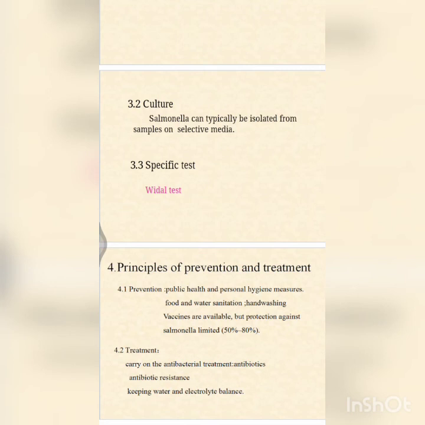How to demonstrate the antigens? We can demonstrate this in the early phase of the disease, when the antigens are present in the serum or in the urine of the patient. So the tests we do for detection of antigens are mainly coagglutination test and ELISA. So by doing this, we can easily find out that they are urease negative, and also they ferment glucose and mannitol with acid and gas, except Salmonella typhi, because it is anaerogenic. That is, Salmonella typhi forms only acid.